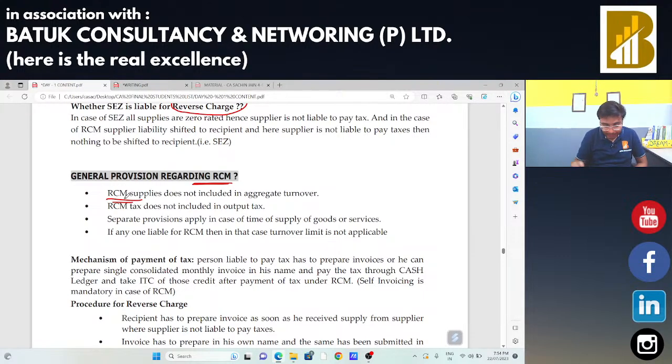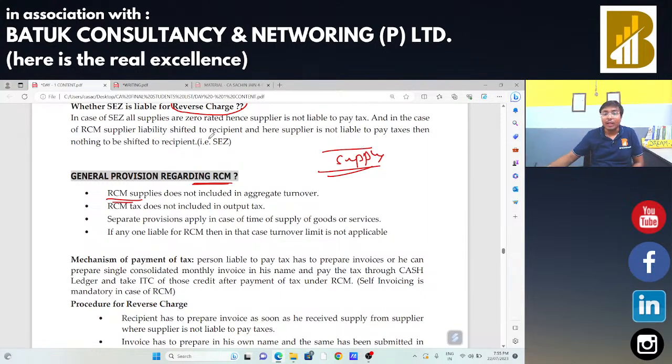Now sir, समझ नहीं आया? Suppose I am not going to make any supply. I had bought a certain product which is mentioned under section 9 subsection 3. हमने भी डिस्कस किया था, section 9 subsection 3 में goods or services की एक लिस्ट है, and if any buyer is going to buy the product or services of that list, in that case the GST will be paid by that particular recipient.